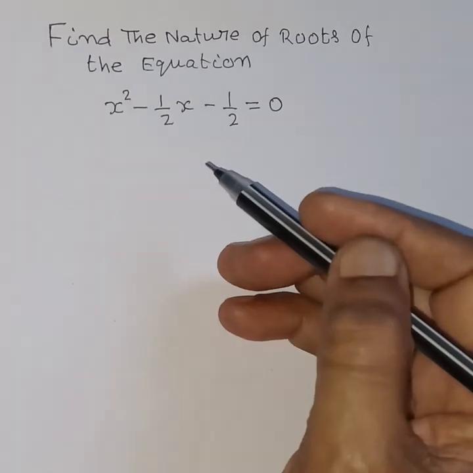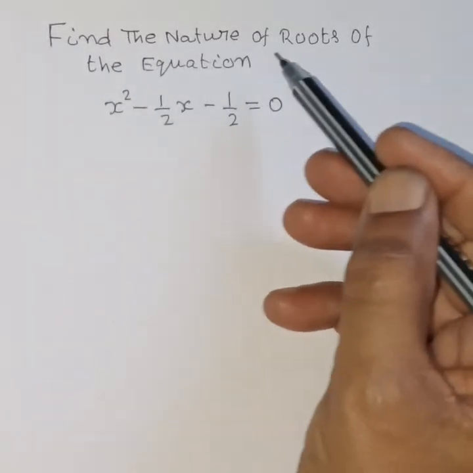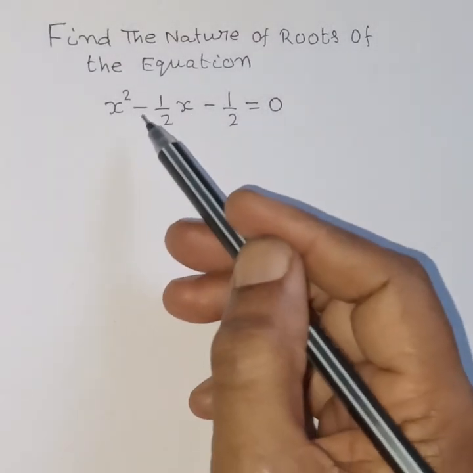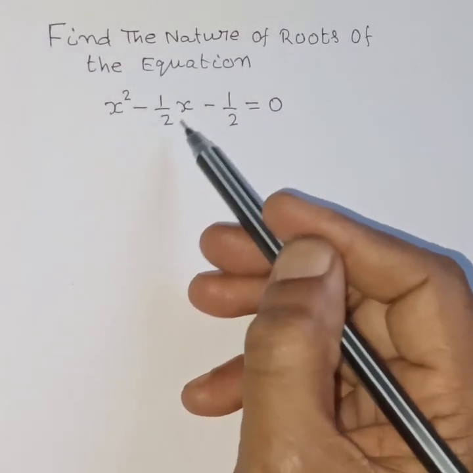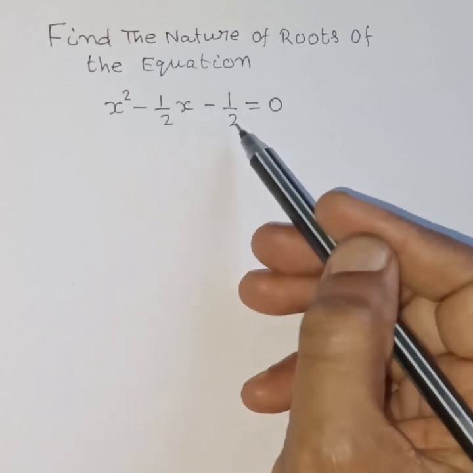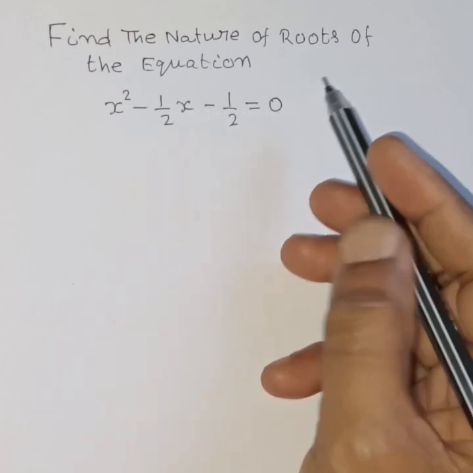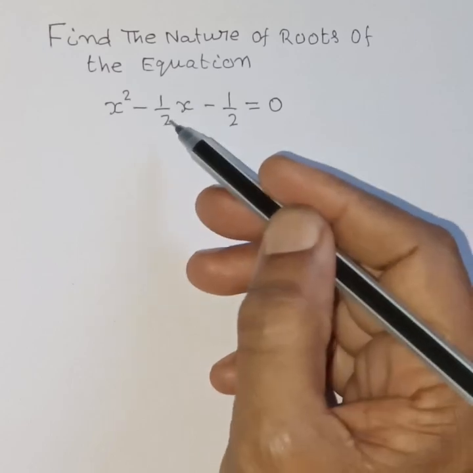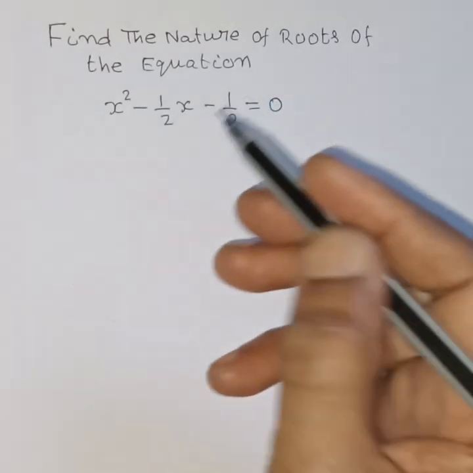Hello everyone. Find the nature of roots of the given equation. Given equation: x square minus 1 by 2 into x minus 1 by 2 is equal to 0. Then we find the nature of roots of this equation.